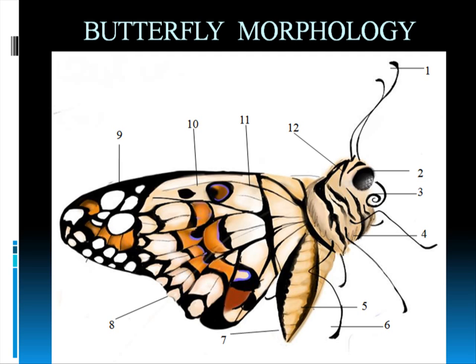Now let's come to number 8. Number 8 are the hind wings. These are the lower wings that are closer to the abdomen. And number 9 are the fore wings. They are the upper wings and they are closer to the head. Then now come to number 10.